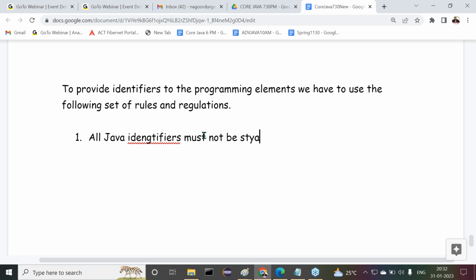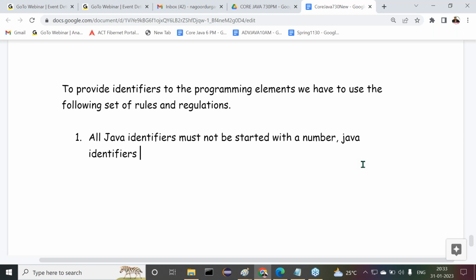All Java identifiers must not be started with a number. It shouldn't be started with a number. All Java identifiers must not be started with a number.